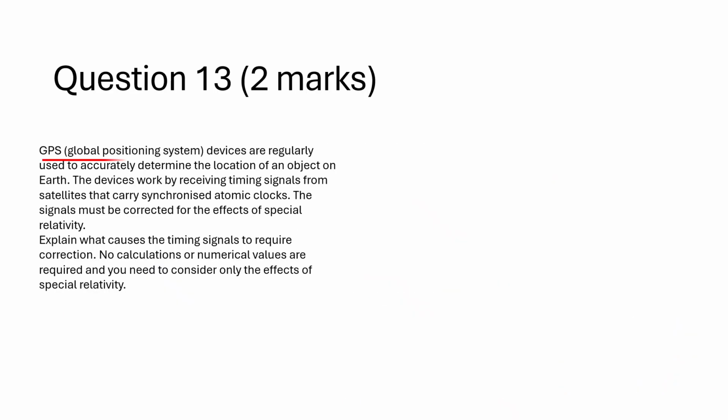GPS, Global Positioning System, devices are regularly used to accurately determine the location of an object on Earth. The devices work by receiving timing signals from satellites that carry synchronized atomic clocks. The signals must be corrected for the effects of special relativity. Explain what causes the timing signals to require correction. No calculations or numerical values are required, and you need to consider only the effects of special relativity.